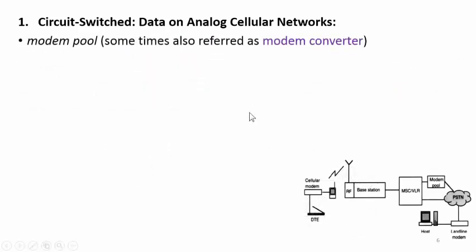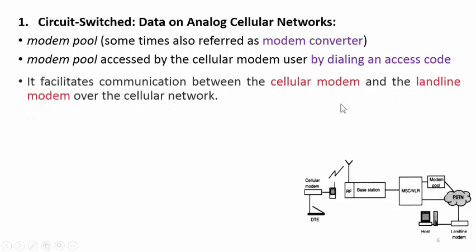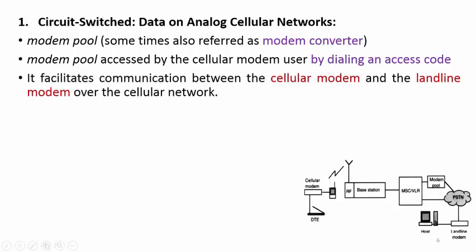Now in this case the modem pool is sometimes also referred to as the modem converter, which plays an important role for the cellular modem user by dialing an access code. So suppose the DTE or cellular phone wants to access the internet by using the cellular network, at that time the user will dial the number. In the same way, suppose the terminal available in the PSTN network wants to access the internet, at that time the modem pool is responsible for dialing the specific code.